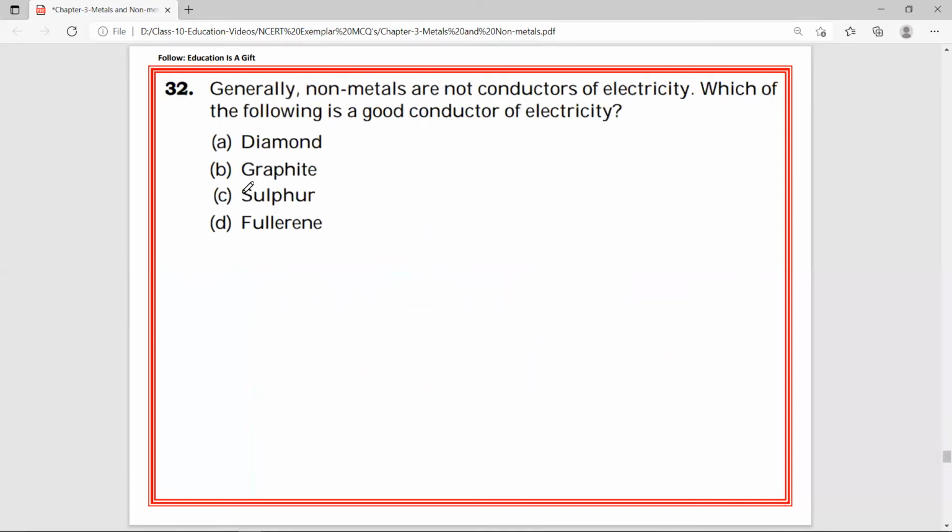32. Generally non-metals are not conductors of electricity. Which of the following is a good conductor of electricity? Yes, we know the physical property. Non-metals are bad conductors of electricity, but only one non-metal is a good conductor. Straightforward question. Answer is graphite, which we use in pencils.